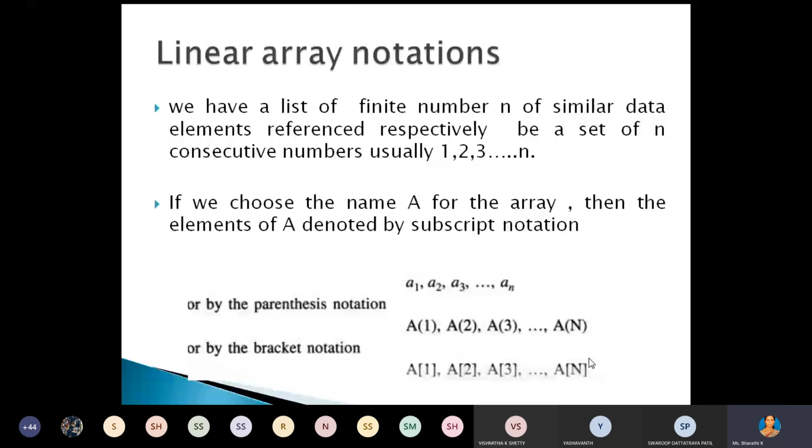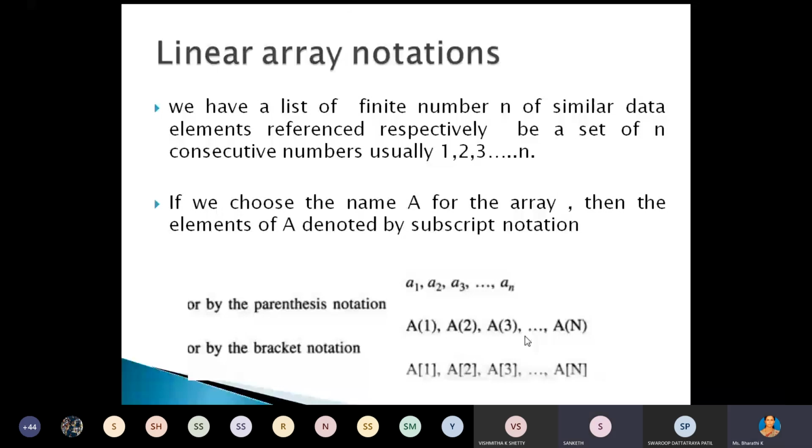Ma'am, indices, ma'am, shouldn't they be from a of 0 to a of n minus 1? Yes. This is a general example. Okay, ma'am. The general example, I will start the number from 1 to n. I have not initialized any array. This is just one simple notation. I have not declared the array.